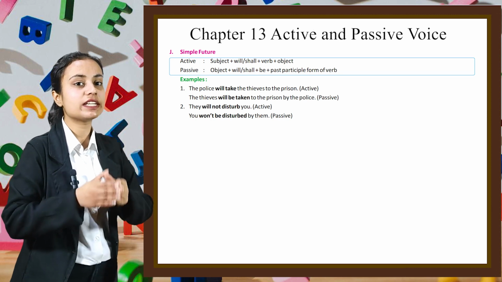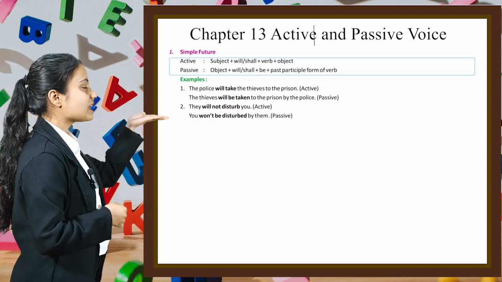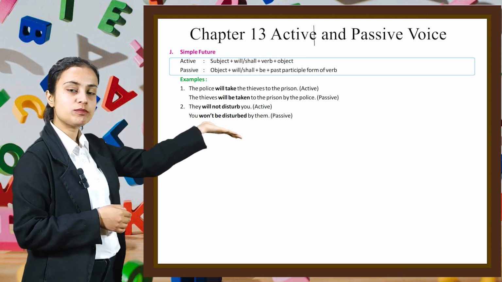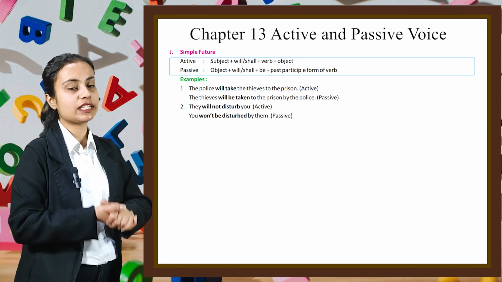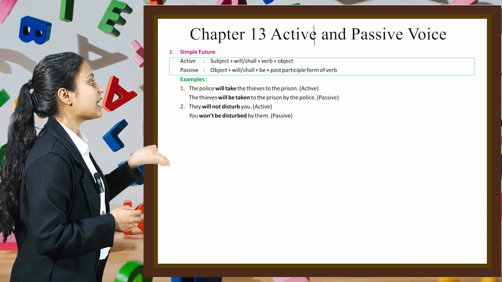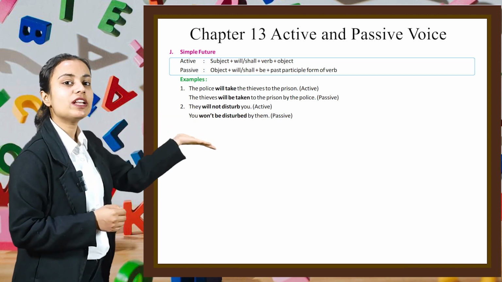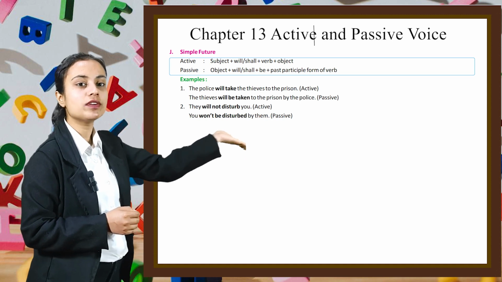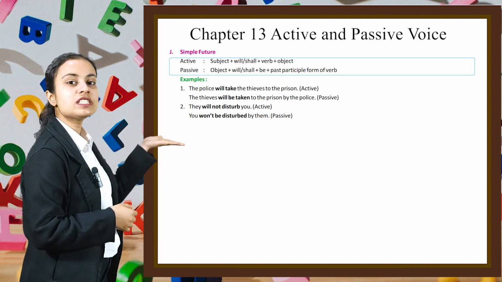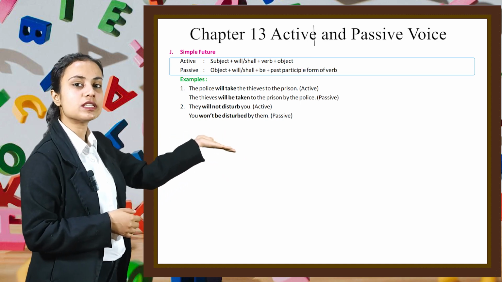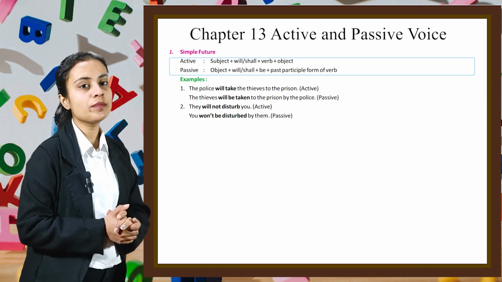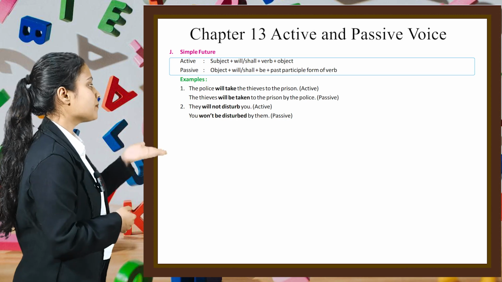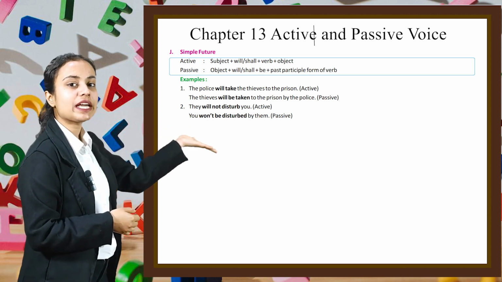If we have to write a sentence in active form, first we write the subject, then will or shall plus verb plus object. Similarly, if we have to write the sentence in passive form, then we write object plus will or shall plus be plus the past participle form of the verb. For example, the police will take the thieves to the prison. This is the active form. And when we convert this sentence into passive form, it will be the thieves will be taken to the prison by the police.